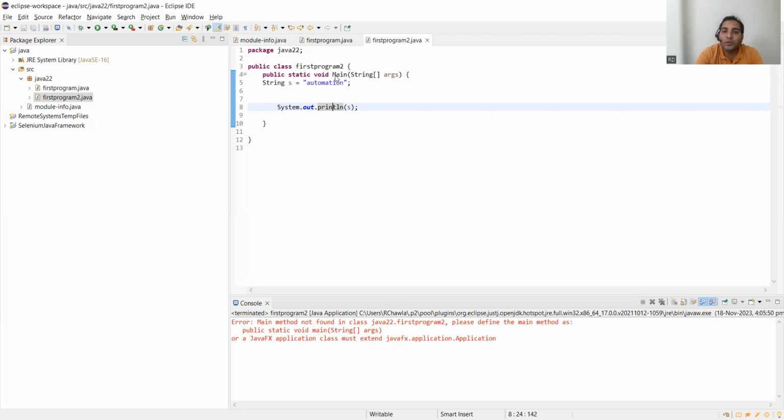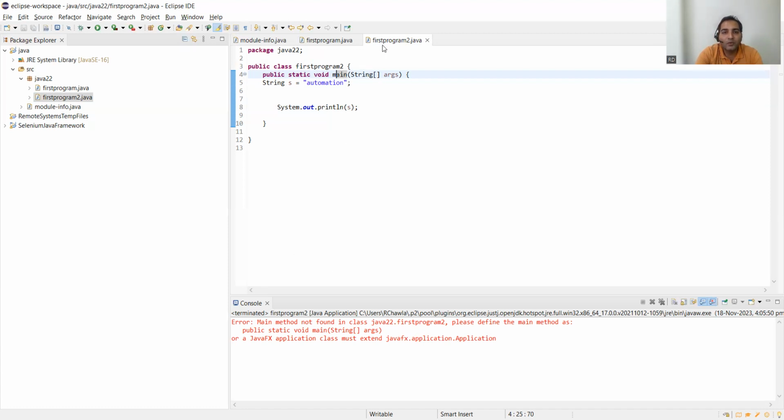You are supposed to define the main method with M in lowercase only. So case sensitivity plays a vital role here. Even this is an interview question: what if you write M in uppercase? You will get an error, the program will not run, and it says main method not found in class. Without the main method, it will not run. It also gives you a suggestion: please define the main method as public static void main, String arguments. This is how you will write this statement.